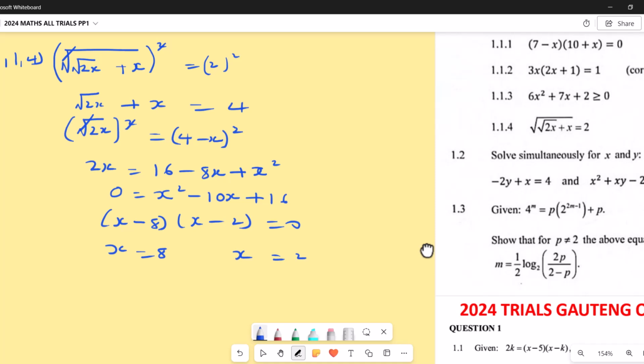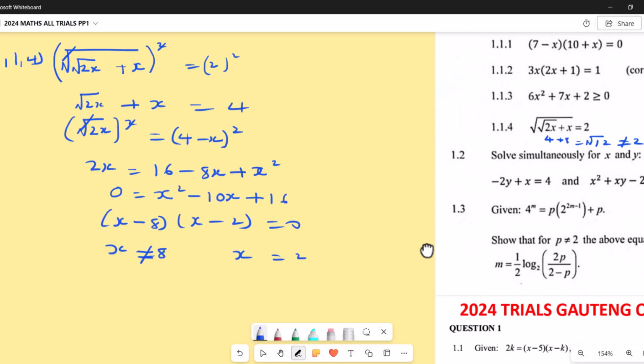If I put 8 here, let's check. Now 8 times 2 is 16. Square root of 16 is 4. Then 4 plus 8 is 12. And then square root of 12 is not 2, so it's not correct. I repeat, if I put x as 8 here, 2 times 8 is 16, root of 16 is 4, then 4 plus 8, I get 12, and square root of 12 is not equal to 2, which means it's not correct here.